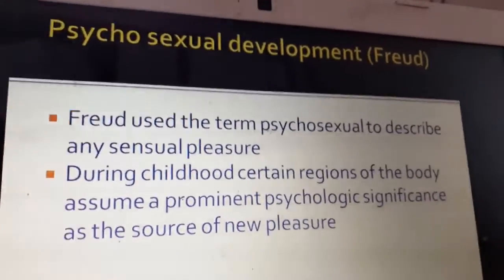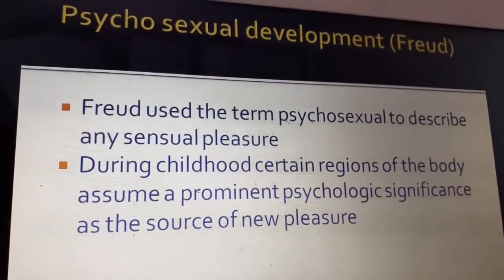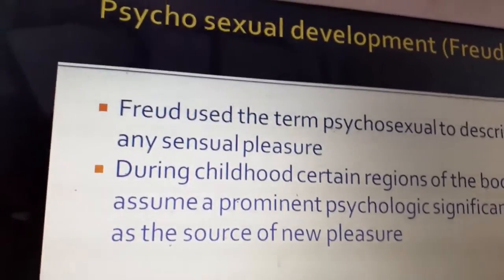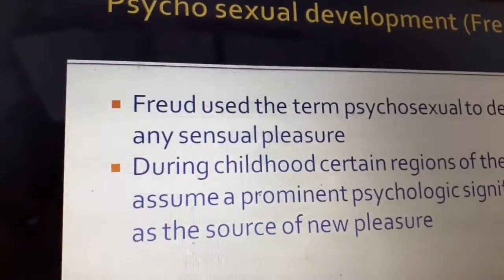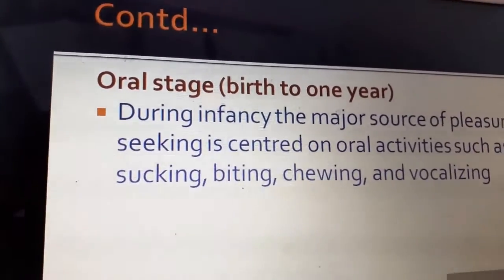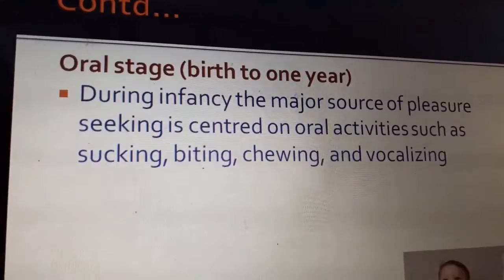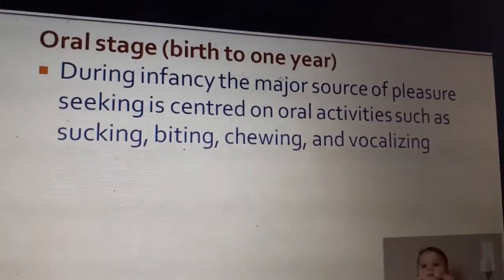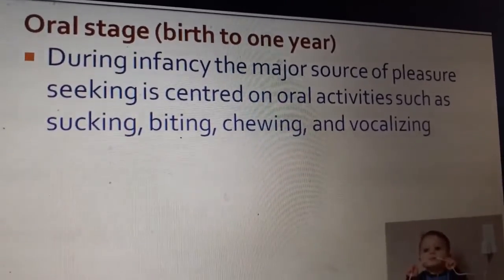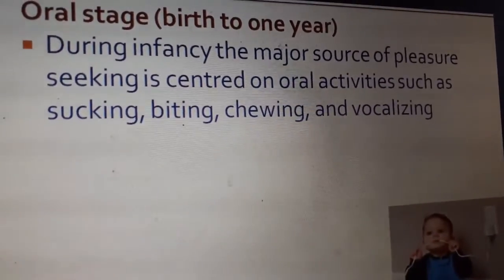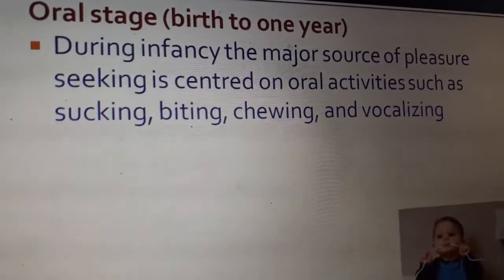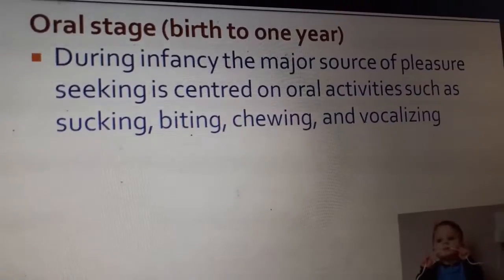In children, certain body parts give them a sensual pleasure, which helps in improving the psychosexual development. The first one is from birth to 1 year, that is infancy. During this stage, the major source of pleasure is sucking. Their pleasure is around the oral cavity. So as you can see in this picture, from 0 to 6 months, their main pleasure is sucking. They derive pleasure by sucking.